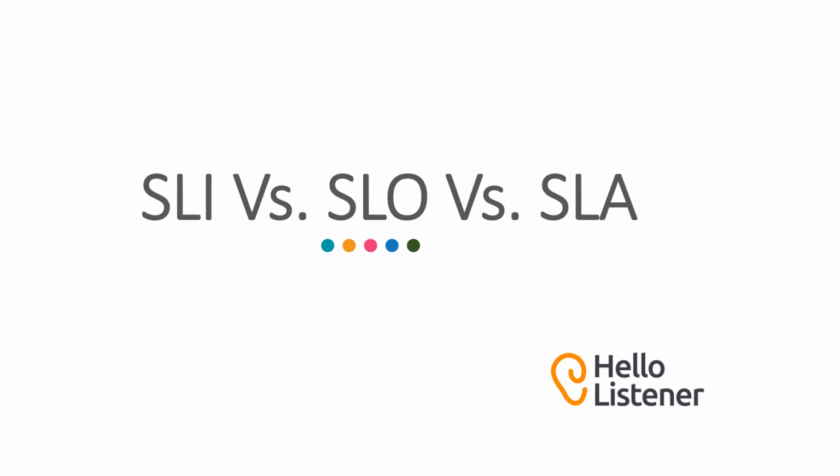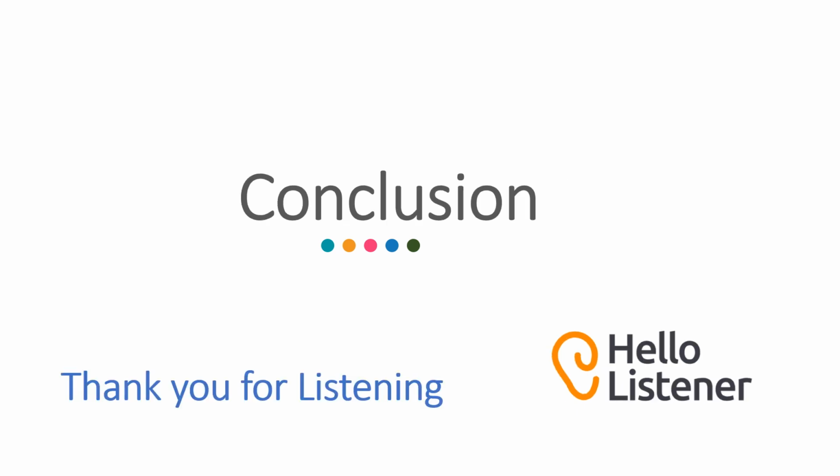Well, what is the difference then between SLI, SLO, SLA? Let me give a simple example. The latency of a given request is an SLI. 99.5% of your requests will be completed in 5 milliseconds, that is your SLO. If 99% of your system requests are not completed in 5 milliseconds, you get a refund, that is called the SLA. I hope you got a clear distinction between SLA, SLO, SLI.